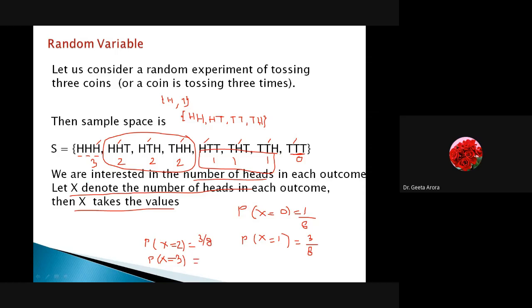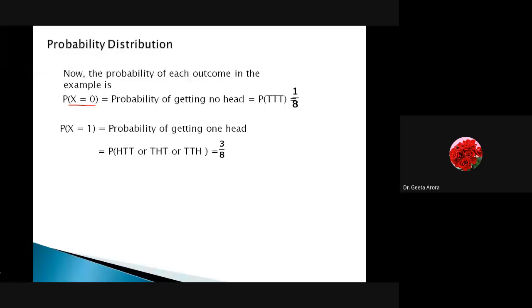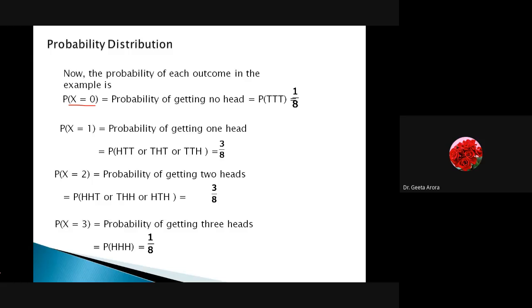And for the last one, getting all the 3 hits is only possible in one case. So the probability is 1 by 8. Correct. So this is what we are going to do today: if we have a random variable, how we are going to calculate the probability. So these are the calculations. Probability of x equal to 0 is 1 by 8. For x equal to 1, it's 3 by 8. For x equal to 2, it's 3 by 8. And for x equal to 3, it's 1 by 8. So these are the probabilities that we have obtained.